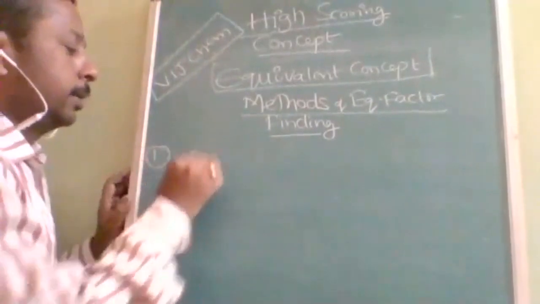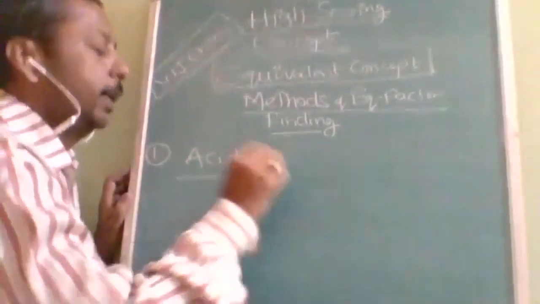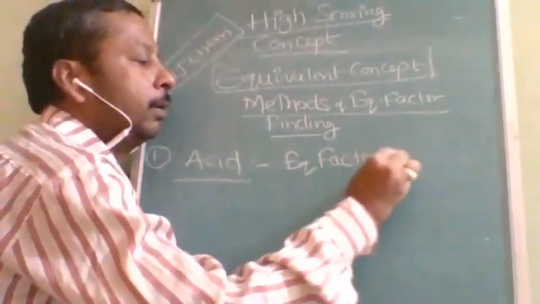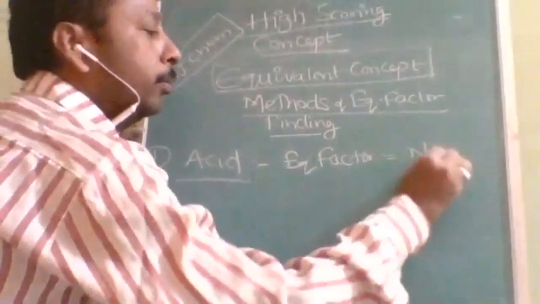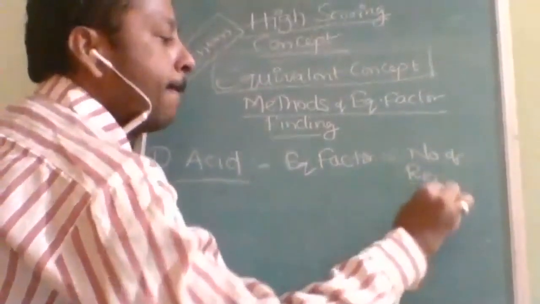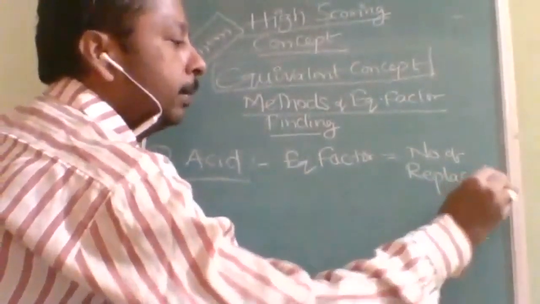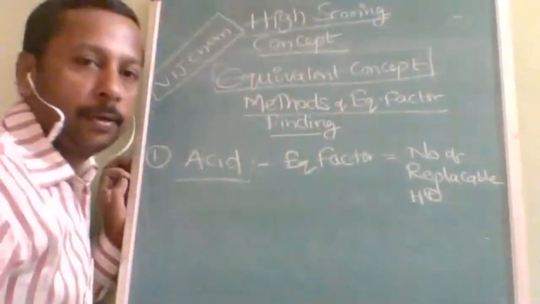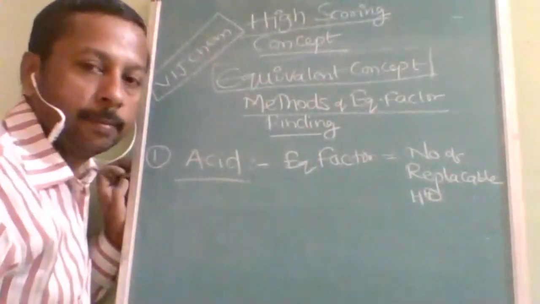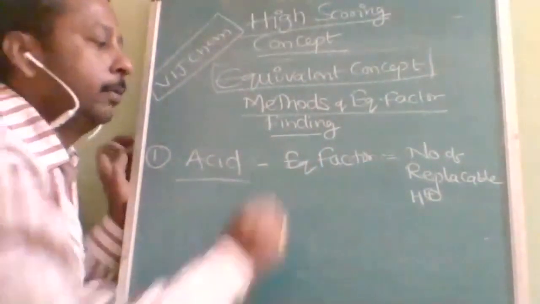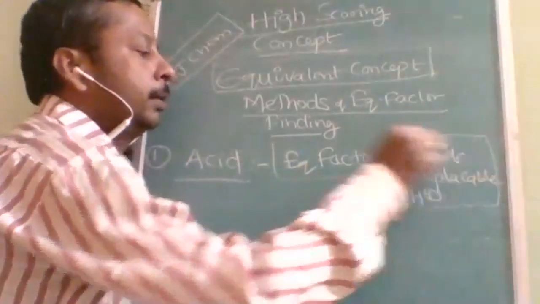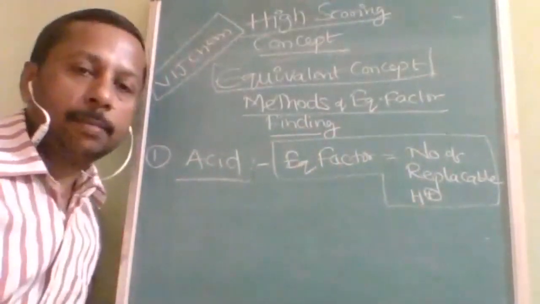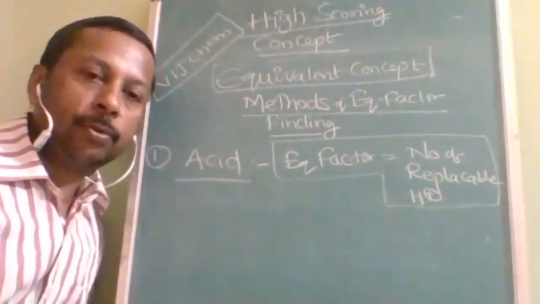So for acids, let us start with acid. Equivalent factor, what is the formula? Equivalent factor is equal to the number of replaceable H plus. This is very important. Ionizable hydrogen, number of replaceable, number of OH: different books will give different formulas and use different words, but in examination, you should know the concept.